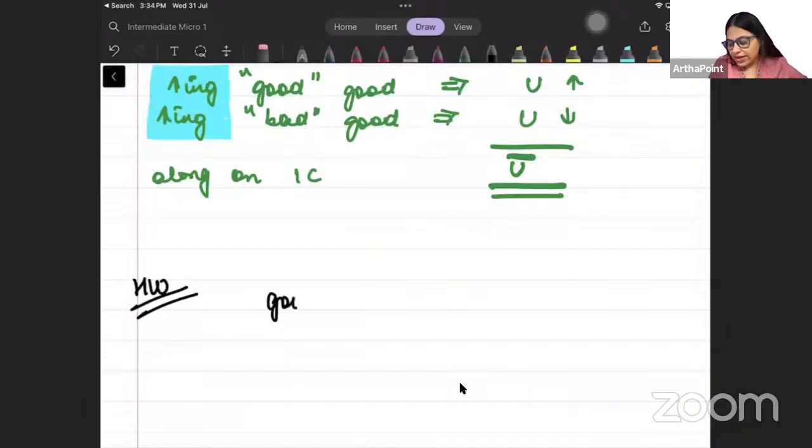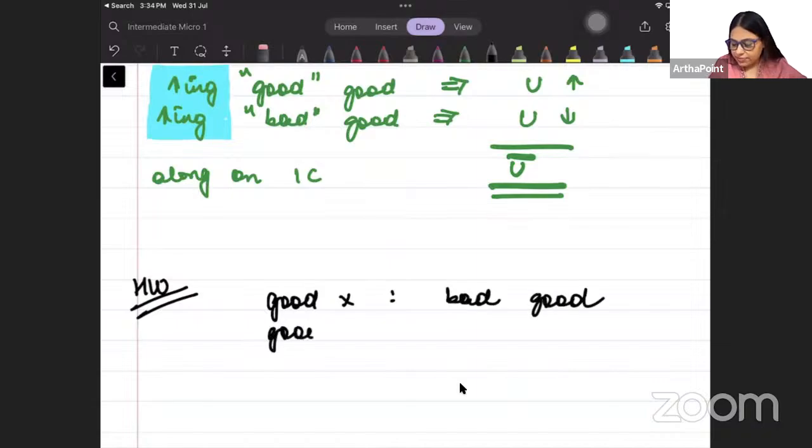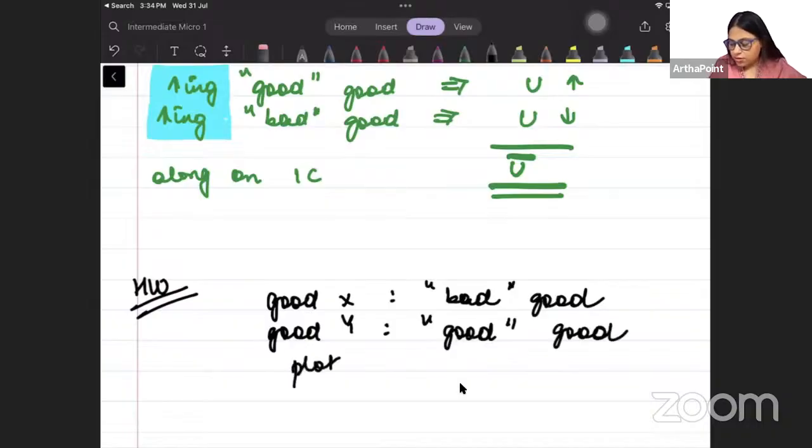Homework, beta. Now good X is a bad good. Good Y is a good. Plot the indifference curve. Good X is a bad good, good Y is a good.